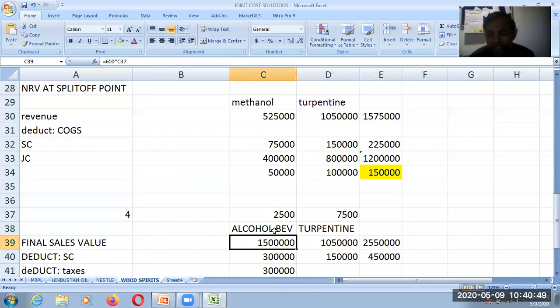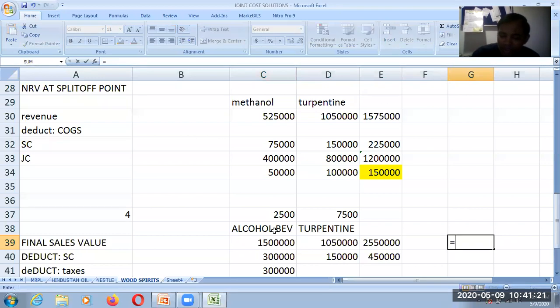When you are earning additional revenue, definitely for processing you might have incurred additional cost. An additional cost is given in two different sections. The first, let me go back to the methanol point and recall that methanol was produced by spending 30 rupees per liter. Now when you are moving from methanol to alcohol beverages, a step ahead, you are also incurring an additional 90 rupees on the alcohol beverage process. So methanol was 30 rupees and an additional 90 you are incurring for producing alcohol beverage. Separable cost becomes 120 rupees per liter.